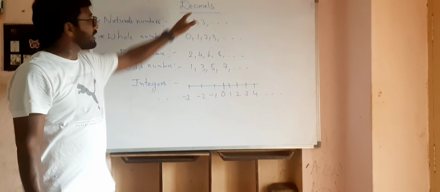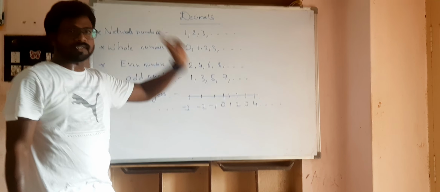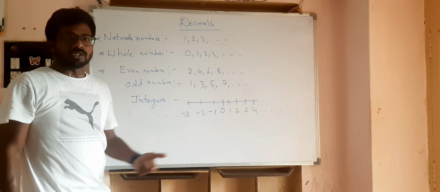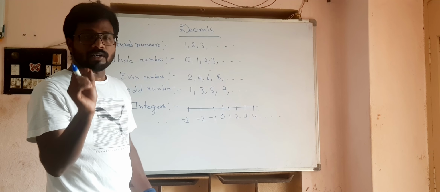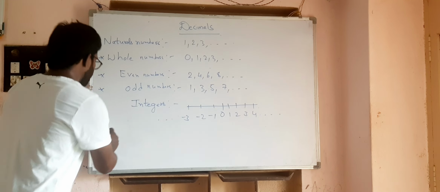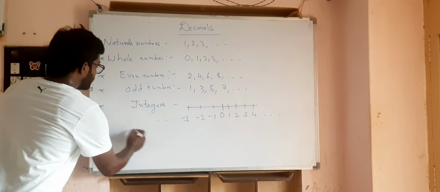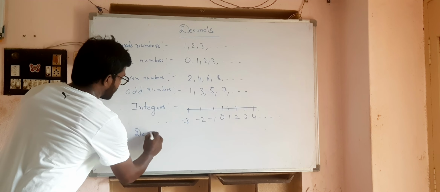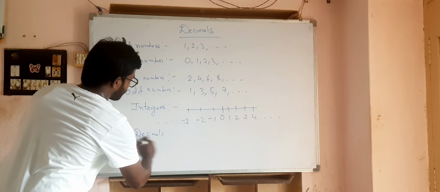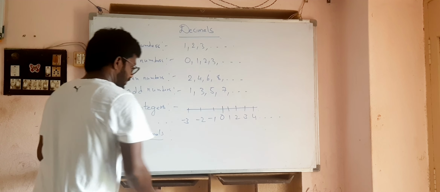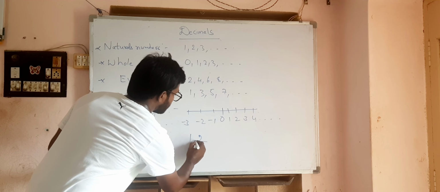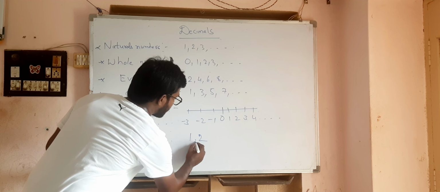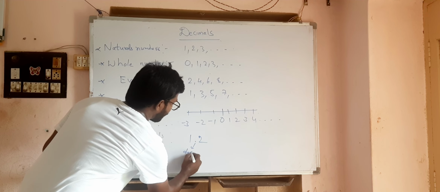So coming to our topic, decimals. Decimal numbers are the numbers having a decimal point. Suppose there is a number, and in between you put the decimal point.